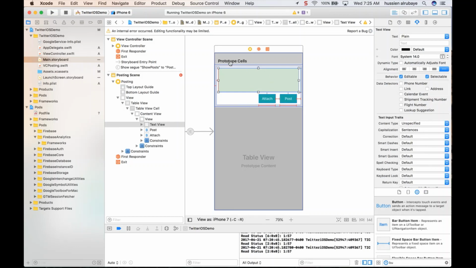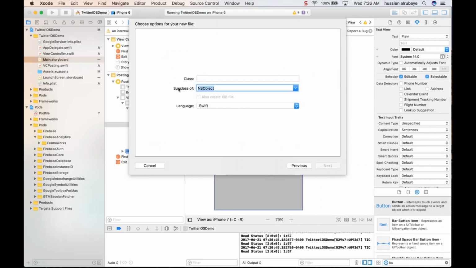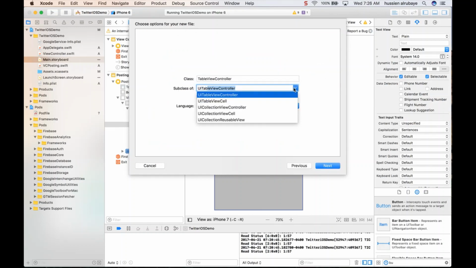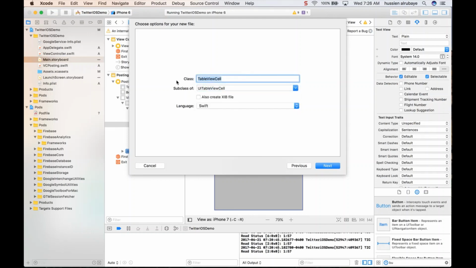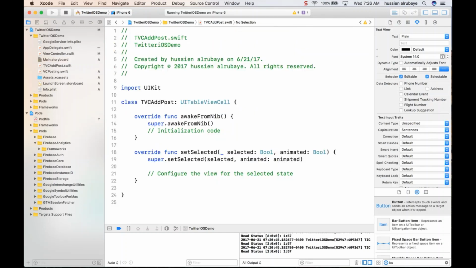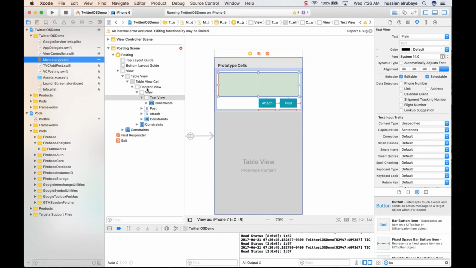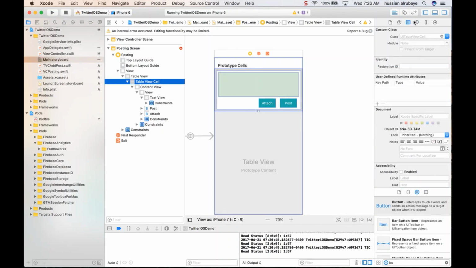So now what I want to do, I just connect this one to the table view cell. So add new, I would define a new Cocoa class, and you say it should be UITableViewCell, which is this one. So I name it TableViewCellAddPost. Then create this one, add post, then here you go. Now I would just go here and say, hey, this cell, which is this one, just go here to the details and connect it with that file.